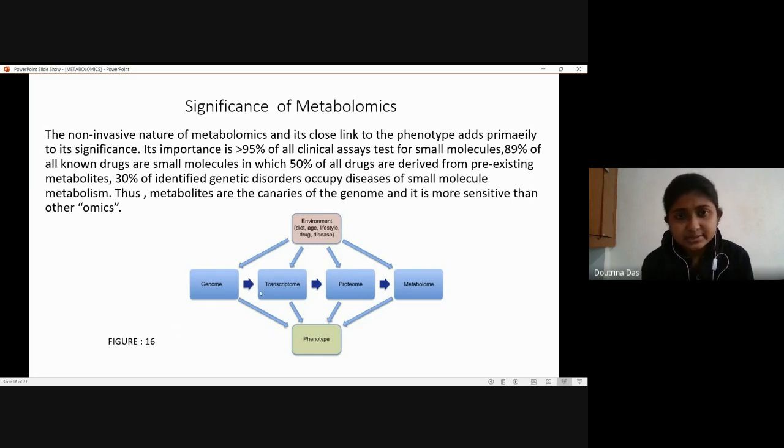Its importance is greater than 95% of all the clinical assay tests. For small molecules, 89% of all the known drugs are small molecules, of which 50% of all the drugs are derived from pre-existing metabolites. 30% of the identified genetic disorders are diseases of small molecule metabolism. Thus, metabolites are the canaries of the genome, and it's obviously more sensitive than other omics sciences, whatever we say.